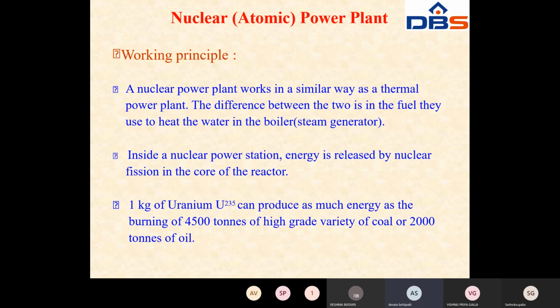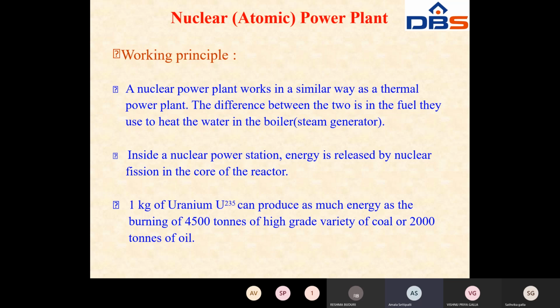Inside a nuclear power station, energy is released by nuclear fission in the core of the reactor, that means heat energy. In a thermal power station you burn coal, but in a nuclear power station the energy is released by the nuclear reaction in the reactor. All of you know the nuclear fission and nuclear fusion processes from chemistry.